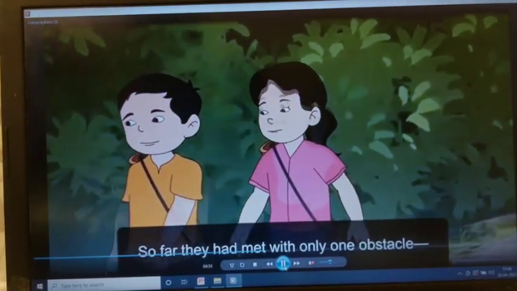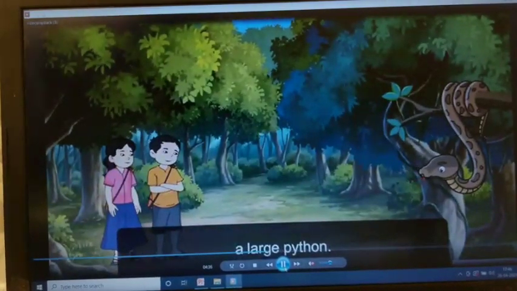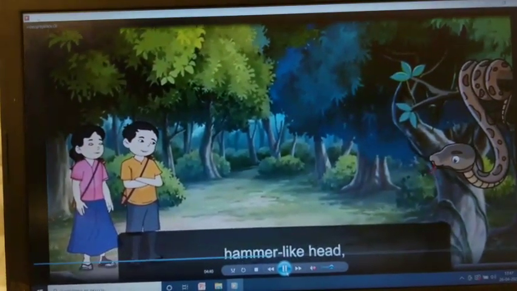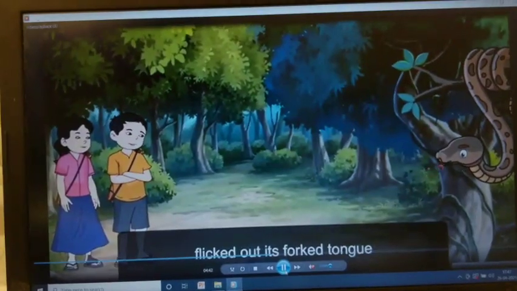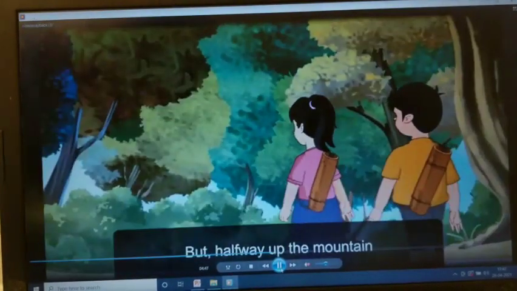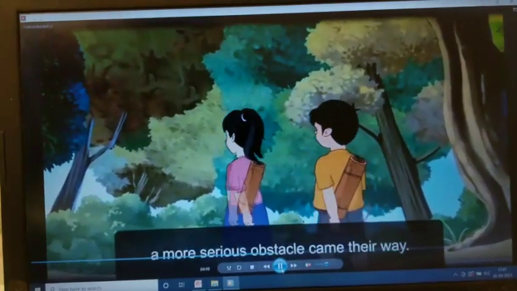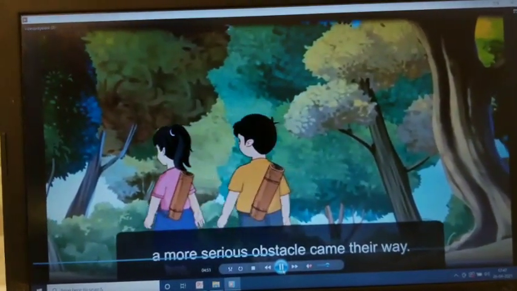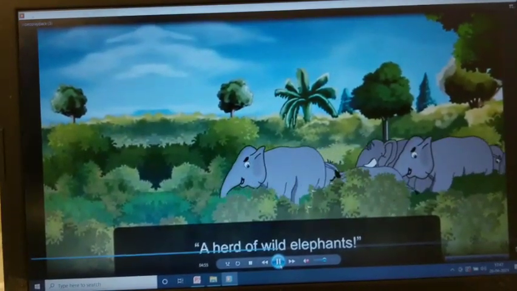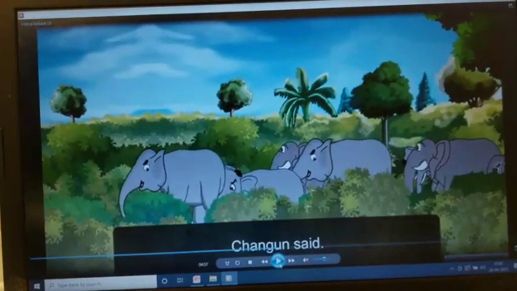So far, they had met with only one obstacle, a large python. But it just raised its blunt, hammer-like head, flicked out its forked tongue, and slid away to a higher branch. But halfway up the mountain, a more serious obstacle came their way. A herd of wild animals, Changun said. So children, they decided that they will follow the path to find the source of the spring.